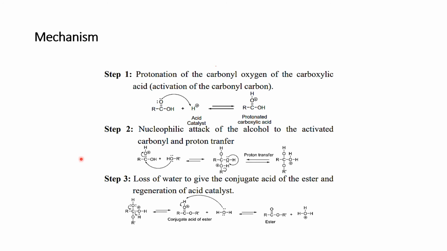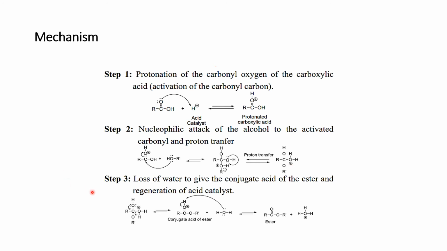In step 2, what happened? There will be nucleophilic attack of alcohol on the activated carbon, and there will be transfer of proton. This product, in the presence of HOR, the alcohol, forms this intermediate. This intermediate will undergo proton transfer, and as a result there will be formation of a product in such a way that this second oxygen has a positive charge. Oxygen with a positive charge is not stable. It has to lose this positive charge because by nature it is very electronegative.